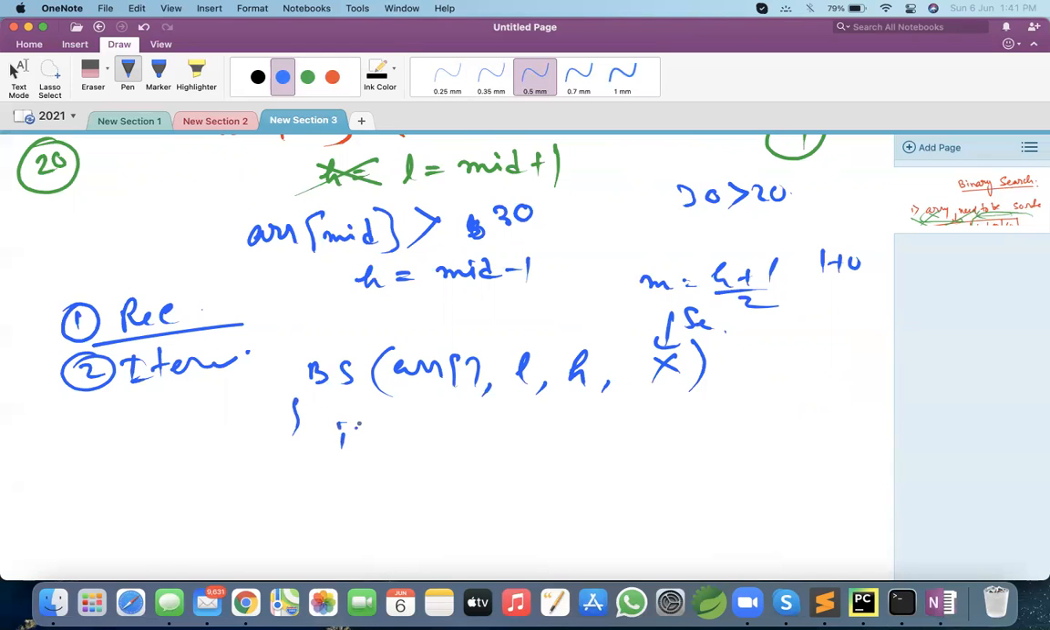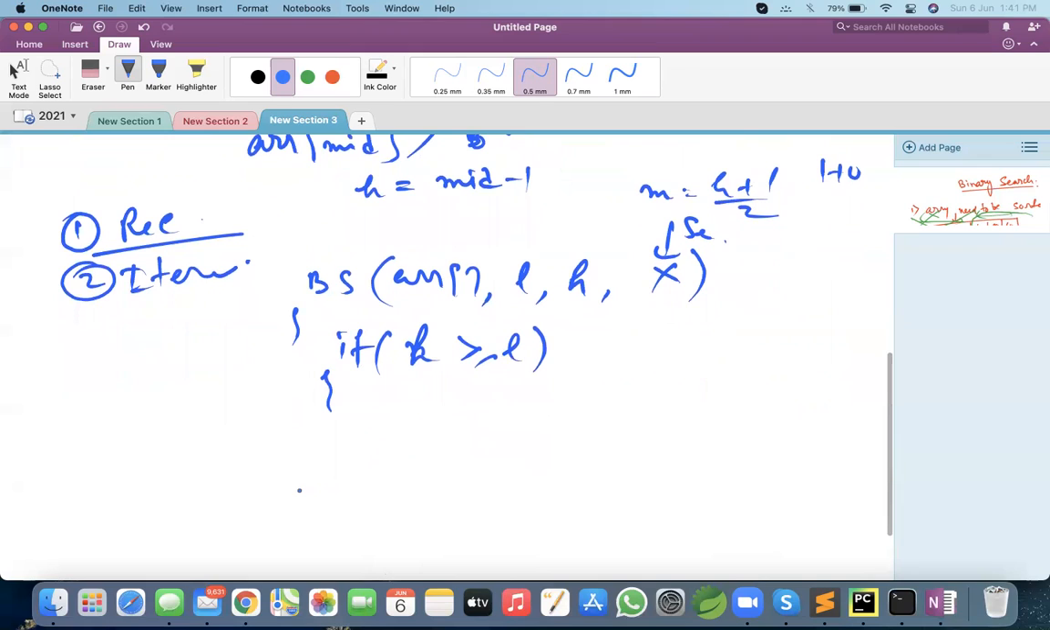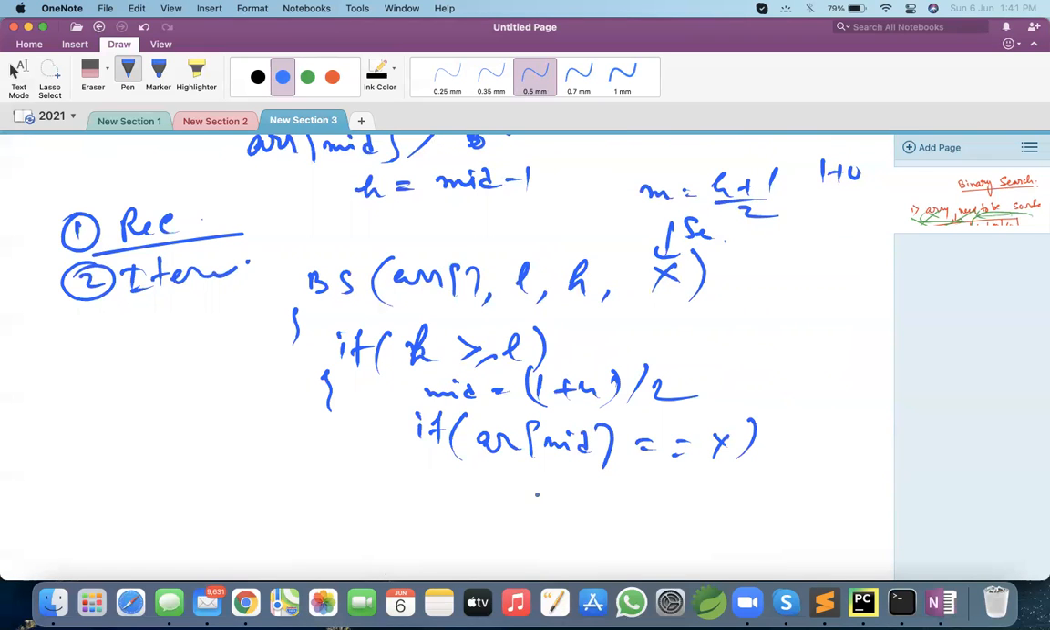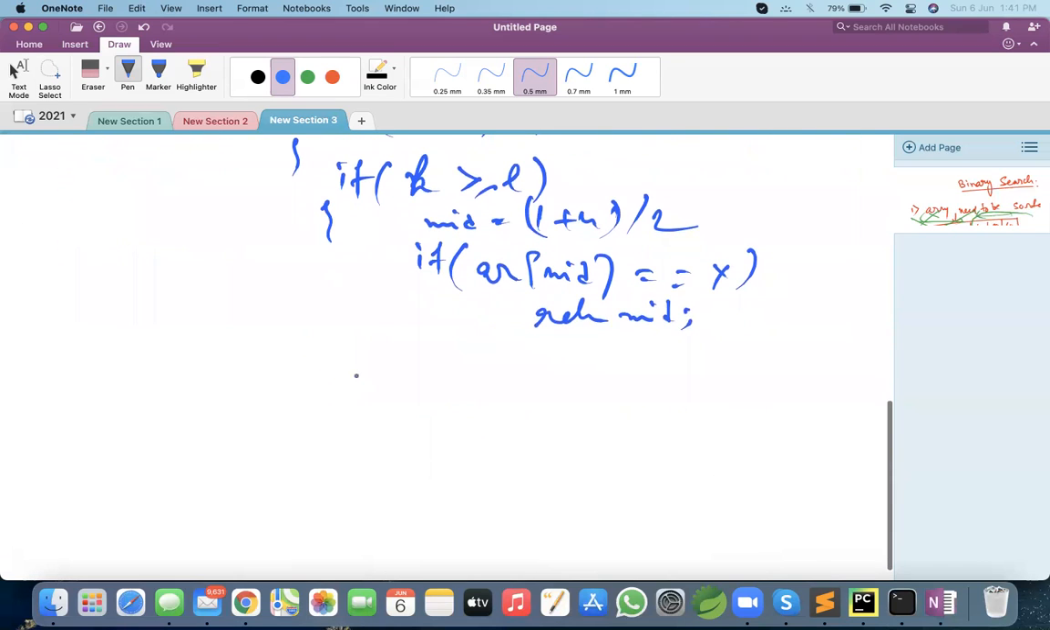First we need a condition: high should always be greater than or equal to low. This is the main condition. Until high is greater than or equal to low, we continue to check. Then we first calculate mid equal to low plus high divided by 2. Now, if array of mid equals x, then just return mid, the index where we found the value.